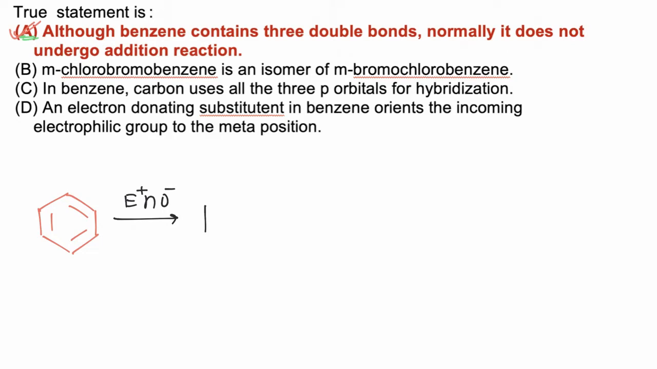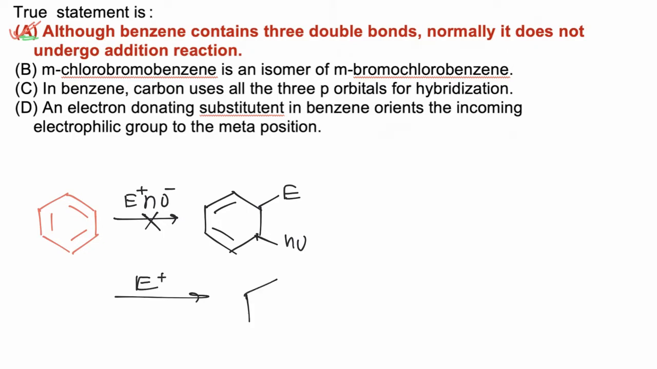Now benzene will not react in such a manner that addition takes place. This type of reaction is not feasible. While on reacting with an electrophile, hydrogen is replaced, and in place of hydrogen the electrophile is attached. So electrophilic addition reaction does not take place, rather electrophilic substitution reaction is the fundamental reaction of benzene and aromatic